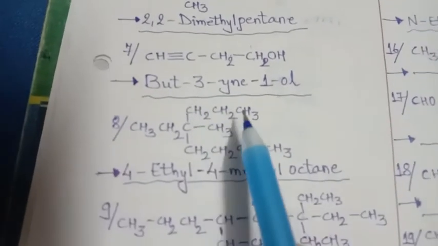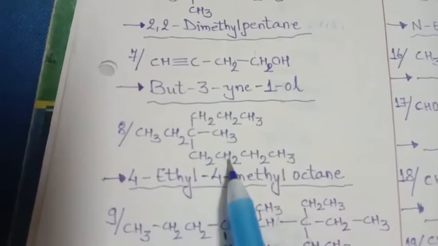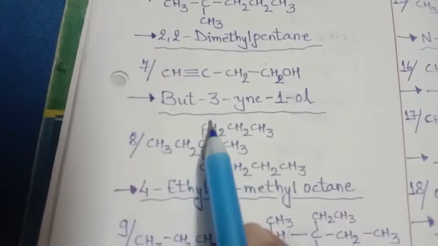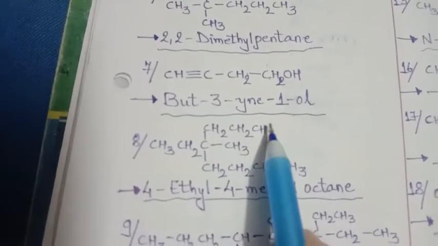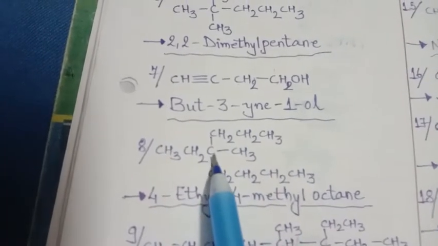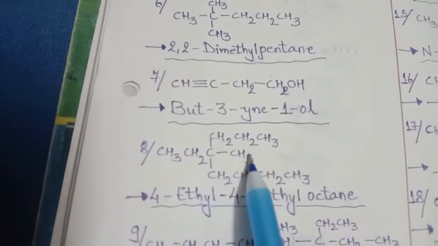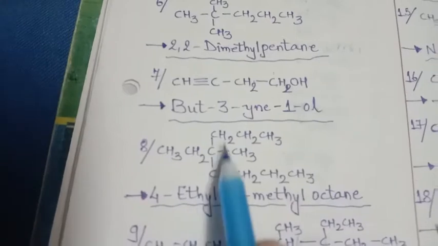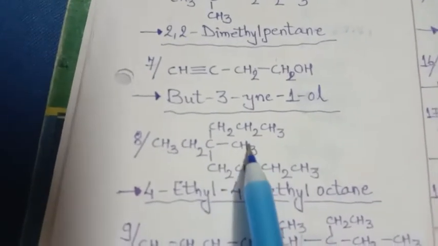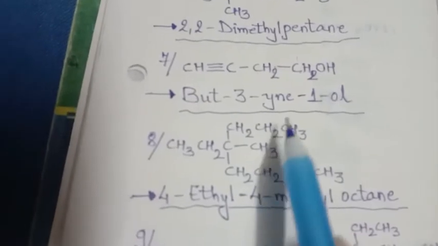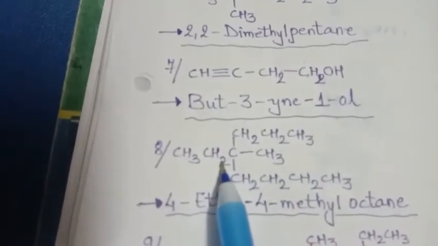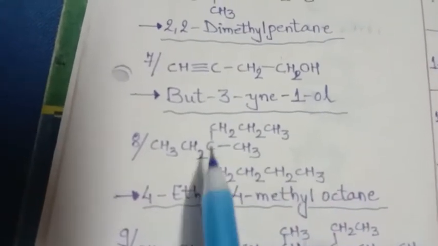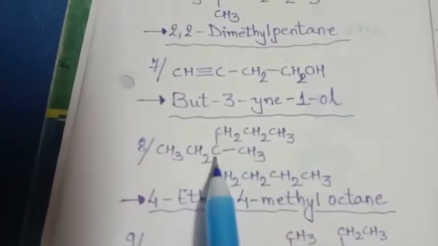Now in that also see here 1, 2, 3, 4, 5, 6, 7, 8. And from here also 1, 2, 3, 4, 5, 6, 7, 8. Both are 8. But if we count from here 1, 2, 3, 4, on the fourth carbon we can see the attachment. And from here 1, 2, 3, 4, 5, on the fifth carbon there is the attachment. So we will have to consider the lowest one, so it is on the third carbon. So what will we give? 1, 2, 3, 4, 5. And here 1, 2, 3, 4. It is on the fourth carbon.